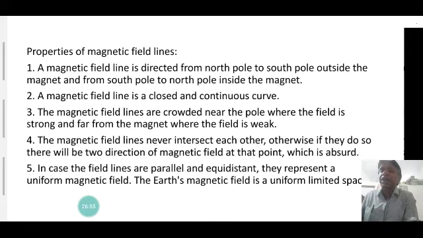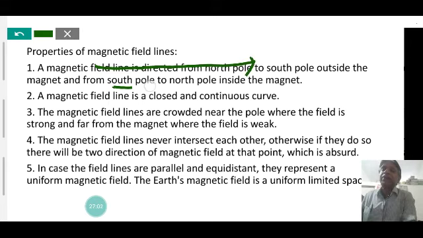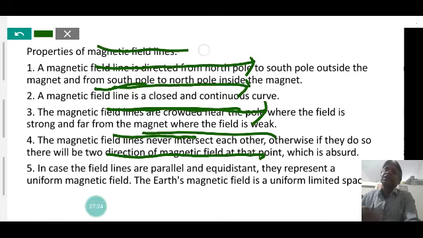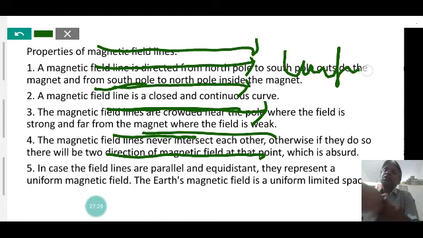Field lines can also be parallel, like the Earth's magnetic field near the Earth's surface. The Earth's field is also curved, but the Earth is very big, so near the surface the curved line appears as a straight line. When the field lines are straight and at equal distance, it is a uniform magnetic field.